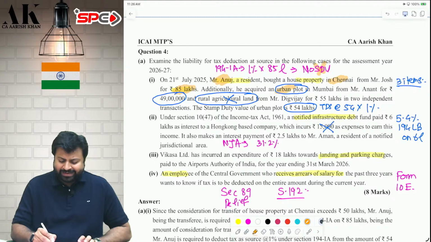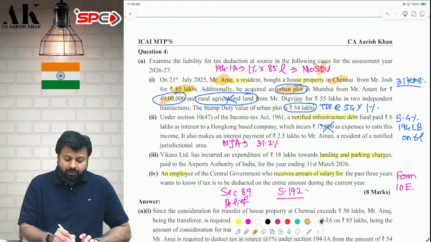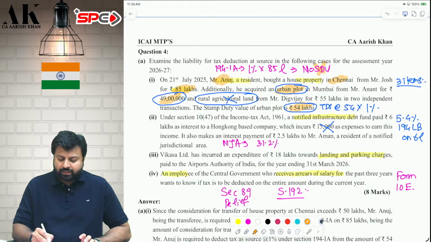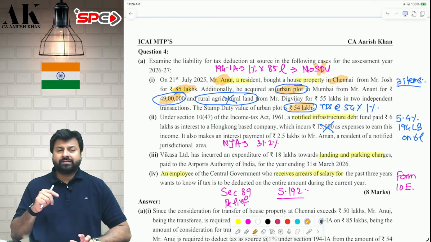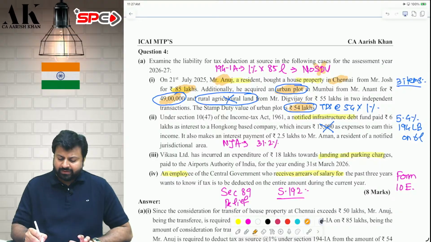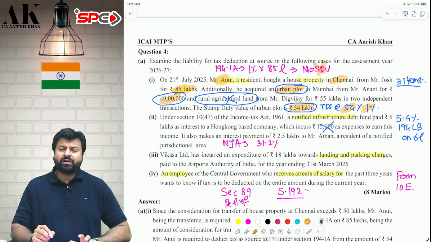Now he has purchased again another urban plot of 49 lakhs. But the stamp duty value of the urban plot is 54 lakhs. So whichever is higher. Whichever is higher is 54 lakhs. So on this, he will deduct TDS, 54 lakhs into 1% under 194IA.